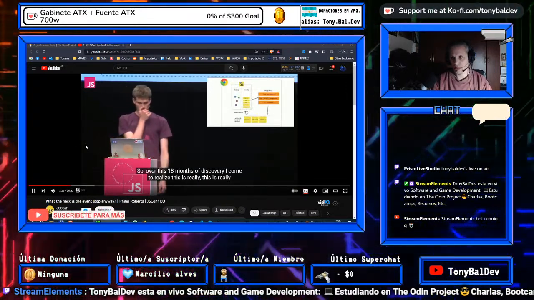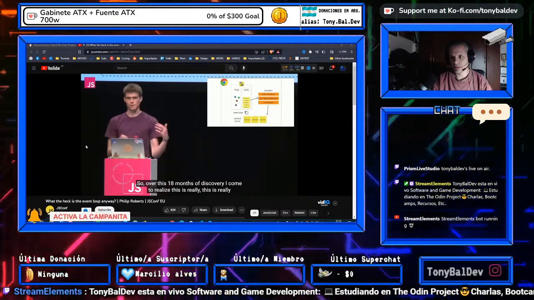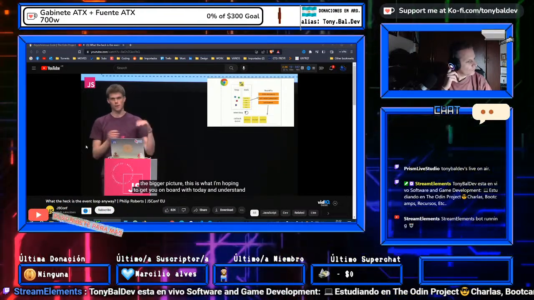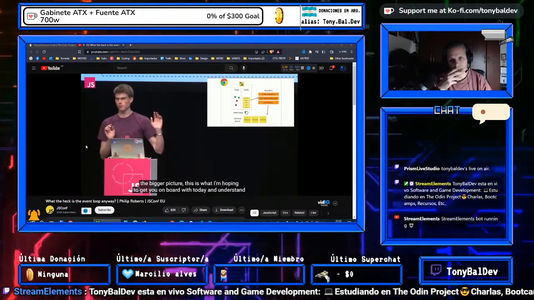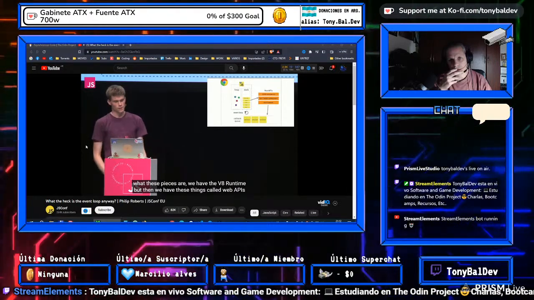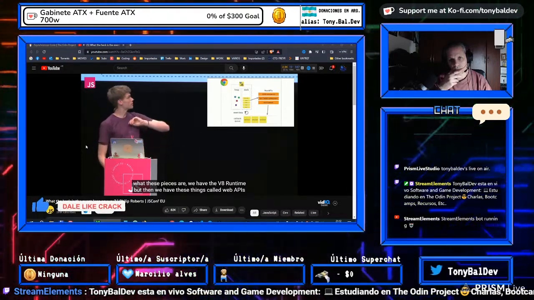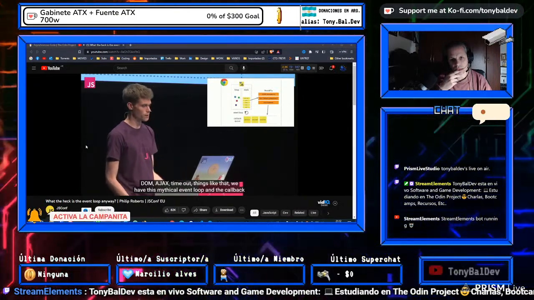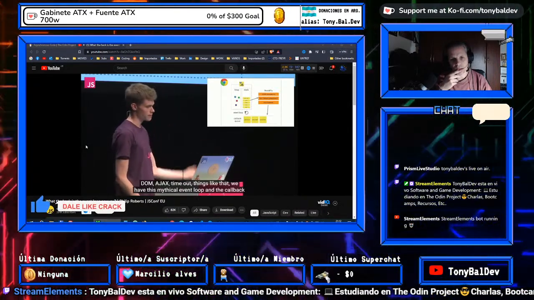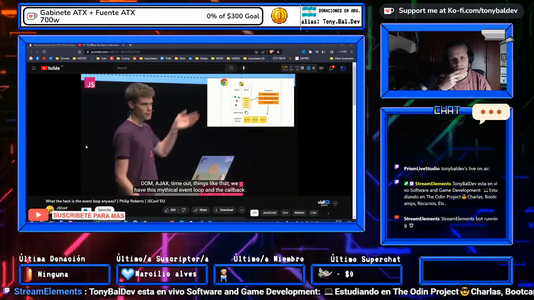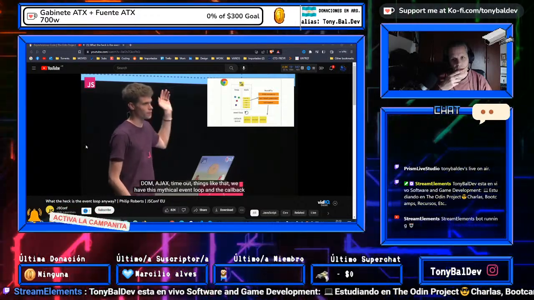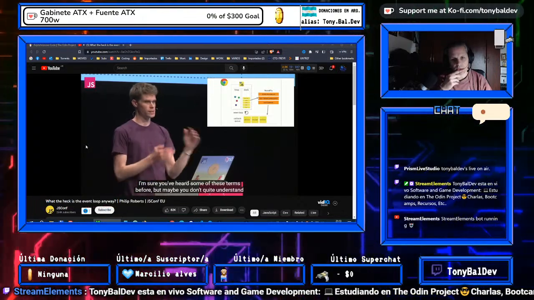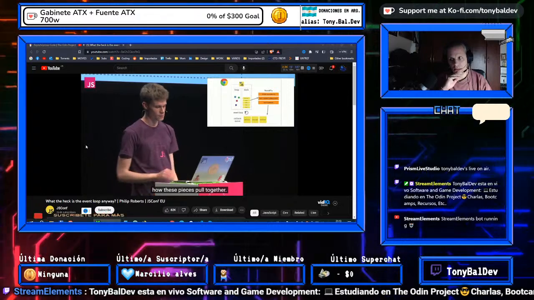Interesting. So over this 18 months of discovery, I've come to realize that this is really the bigger picture, and this is what I'm hoping to get you all kind of on board with today and understand what these pieces are. So we have the V8 runtime, but then we have these things called web APIs, which are extra things that the browser provides. So the DOM, AJAX, set timeout, things like that. Then we have this mythical event loop and the callback queue. I'm sure you've heard some of these terms before, but maybe don't quite understand how these pieces pull together.